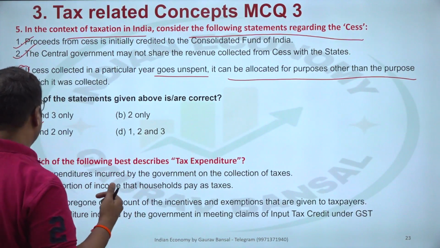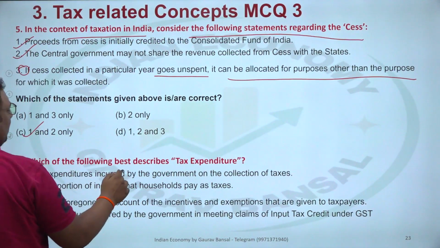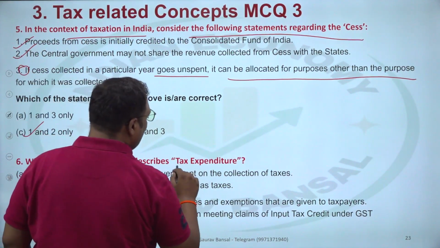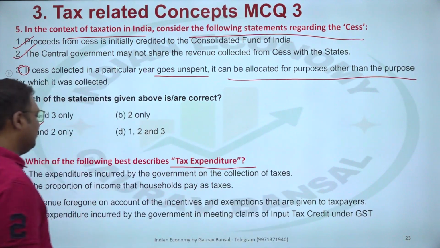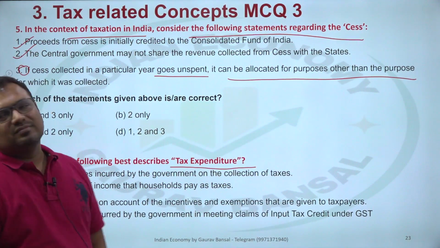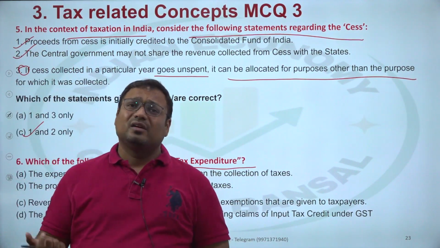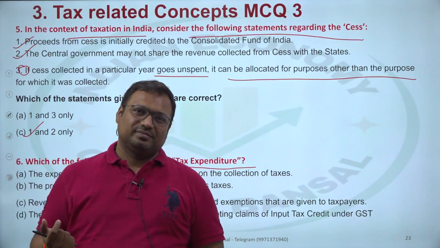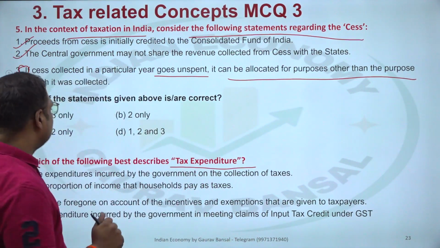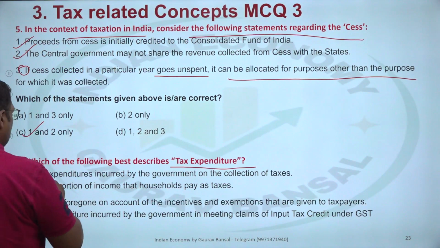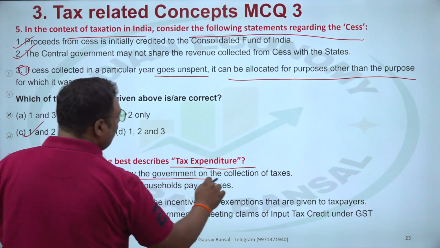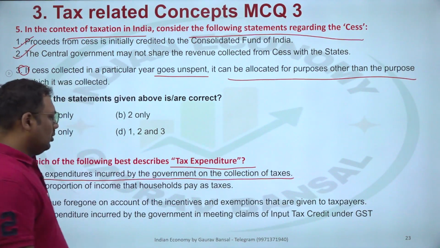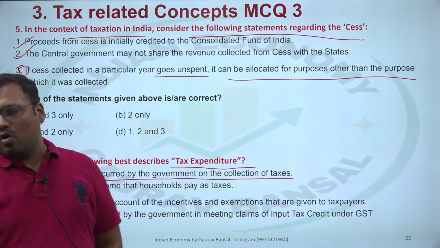Question 6. Which of the following best describes the tax expenditure? Okay. So, what is tax expenditure? The expenditure incurred by the government on collection of tax. Is it true? No.